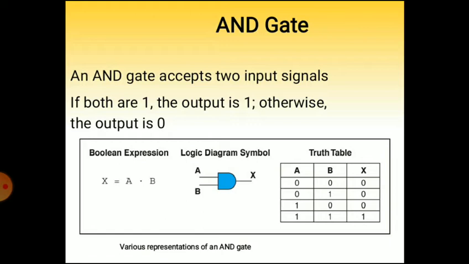In that, two inputs are given, A and B. These are the two inputs, and X is the output. And to find the output, you can use the Boolean expression X equal to A into B. So this is the given truth table. In the truth table, the chart is given for A equal to 0, B equal to 0, X equal to 0. So X you can calculate by using the expression X equal to A into B.